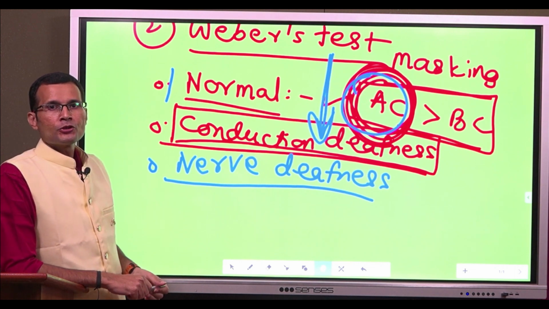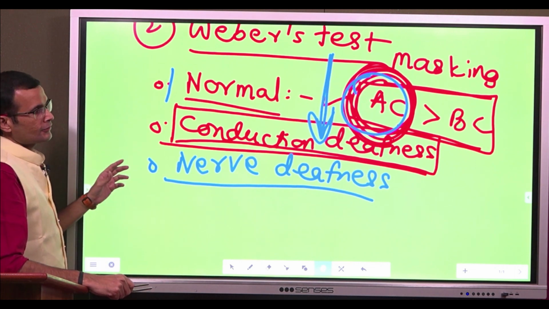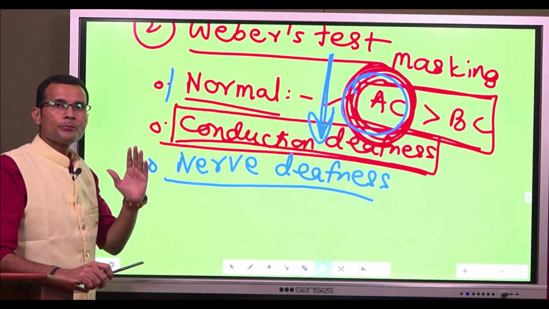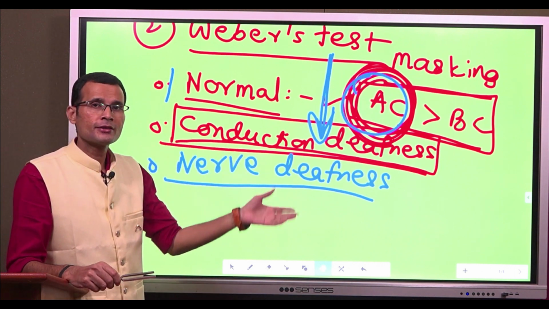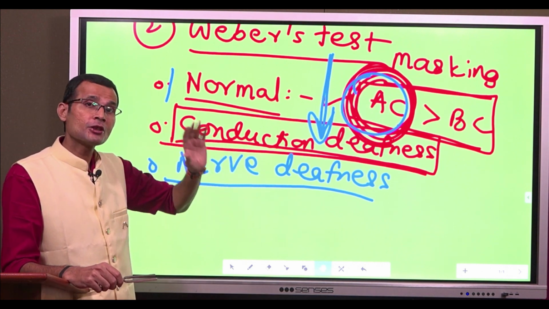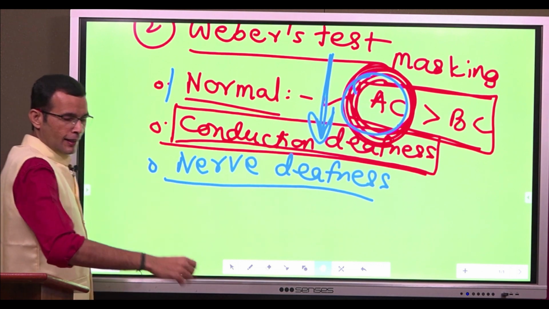So remember, nerve deafness on one side causes the sound to go to the other side, which is supposed to be normal.